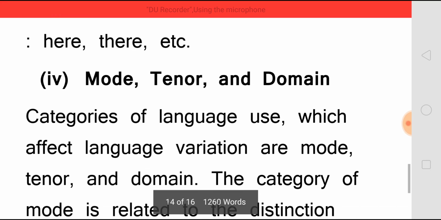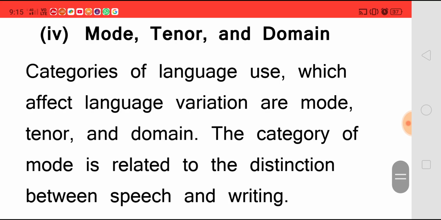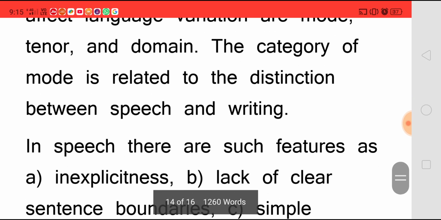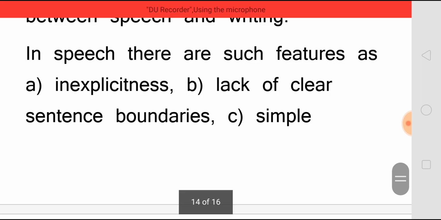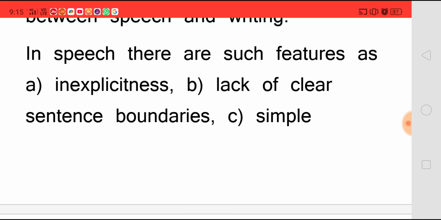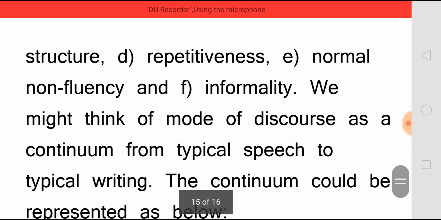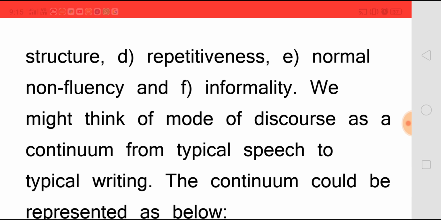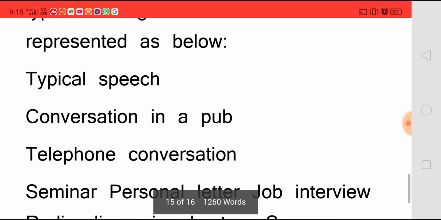Mode, tenor and domain. Categories of language use which affect language variation are mode, tenor and domain. The category of mode is related to the distinction between speech and writing. In speech, there are such features as explicitness, lack of clear sentence boundaries, simple structure, repetitiveness, normal non-fluency and informality. We might think of mode of discourse as a continuum from typical speech to typical writing. The continuum could be represented as below.